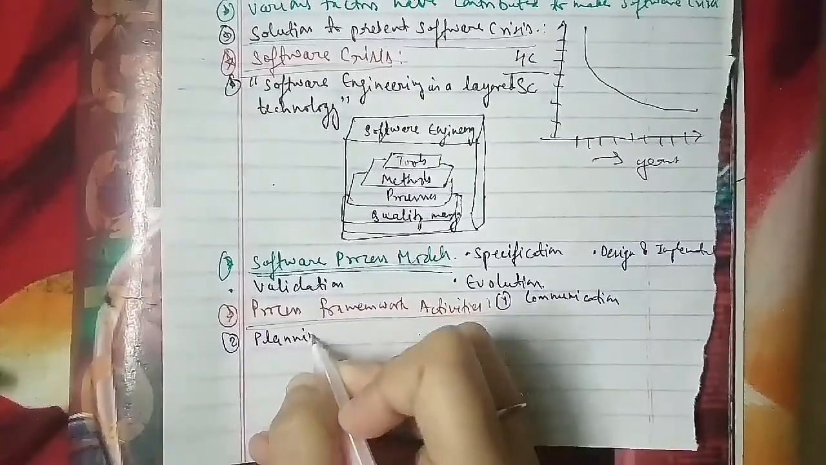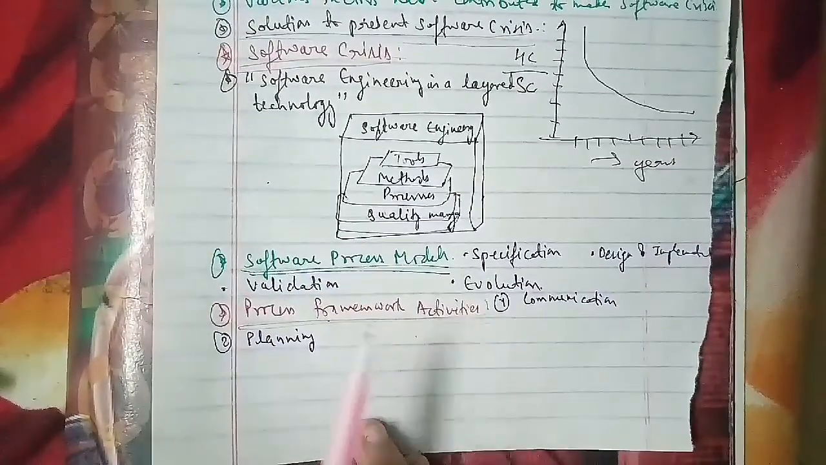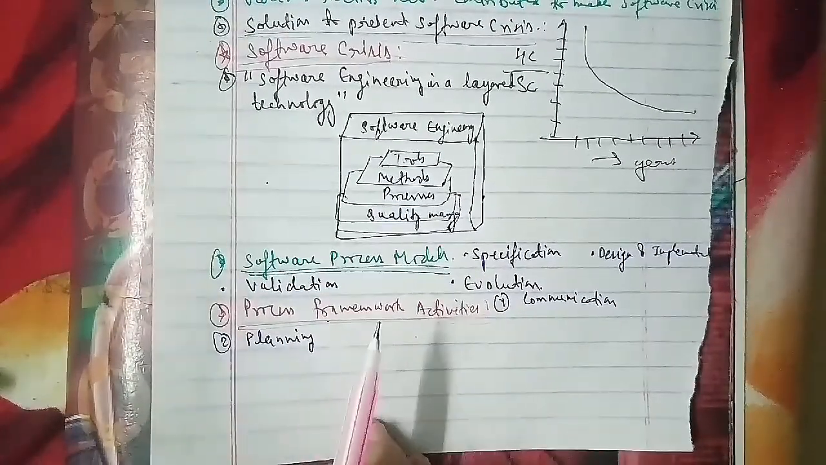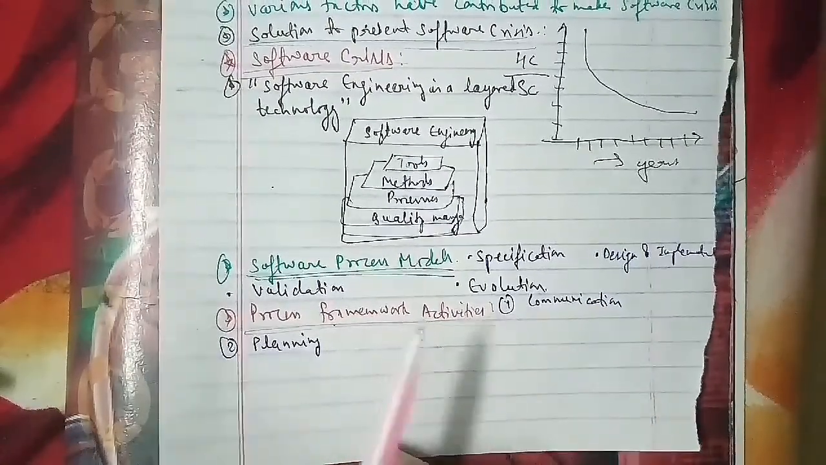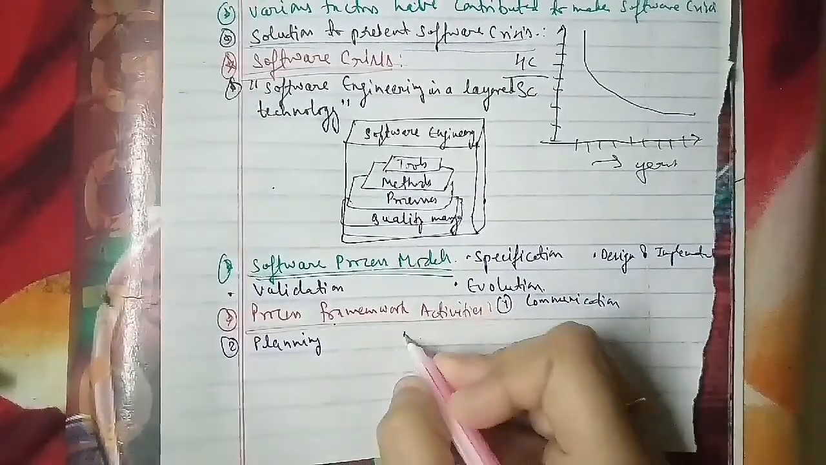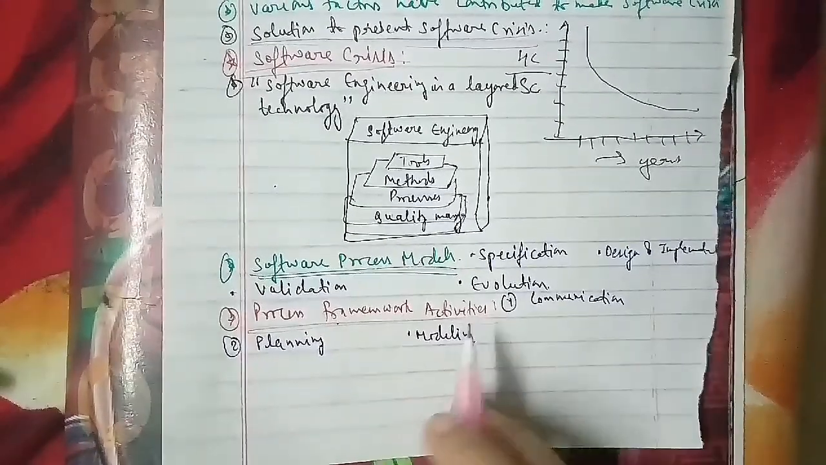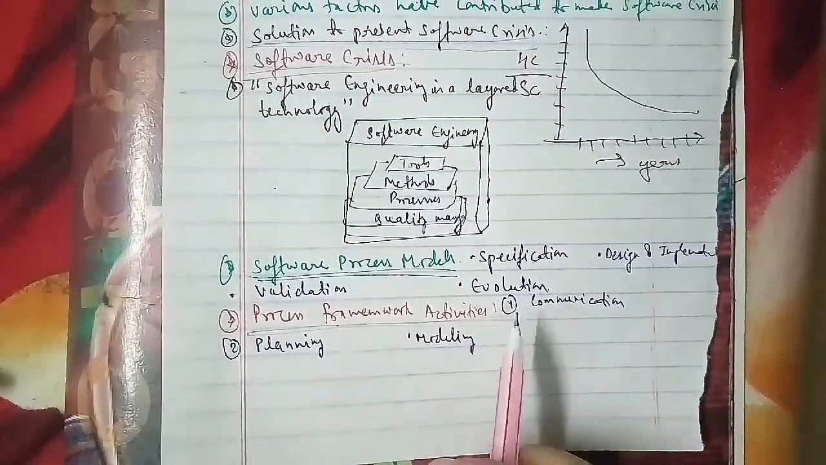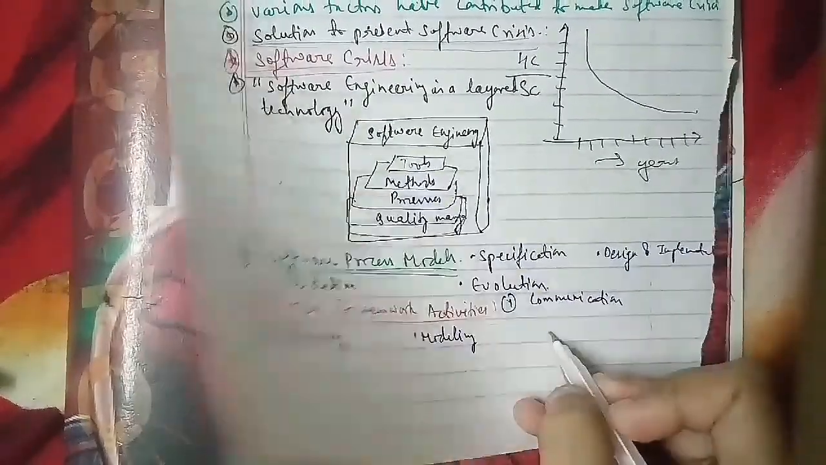In planning, that establishes the engineering work plan, describes the technical risk, lists resources requirement, work product produced, and defines work schedule as well. The other we have is modeling. In modeling, the software model is prepared by analysis of requirements and designs.